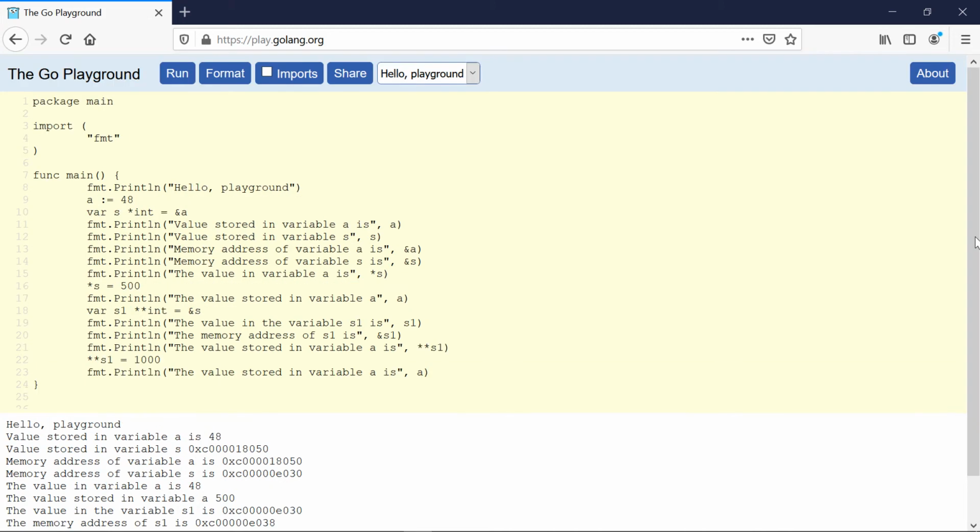So you can see we can use the double pointer or a pointer to the pointer to store the memory address of the pointer variable, and we can change the value stored in this variable a using the double pointer, and we can even get the value stored in this pointer variable using the double pointer. So that's all about the double pointer in Golang, or a pointer to another pointer in Golang.